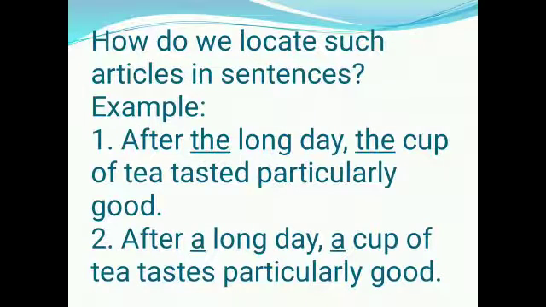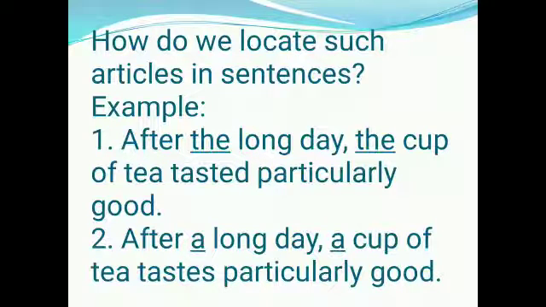So, how to locate such articles in sentences? For example, after the long day, the cup of tea tasted particularly good. By using the in this sentence, it has shown that it was one specific or particular day that was long and one specific cup of tea that tasted good.